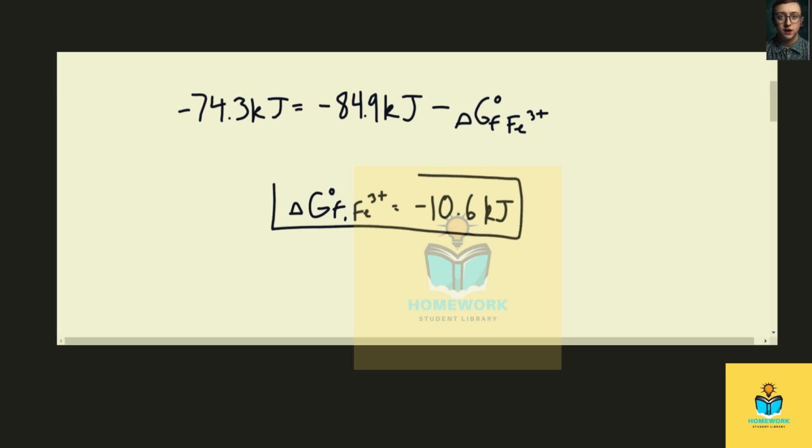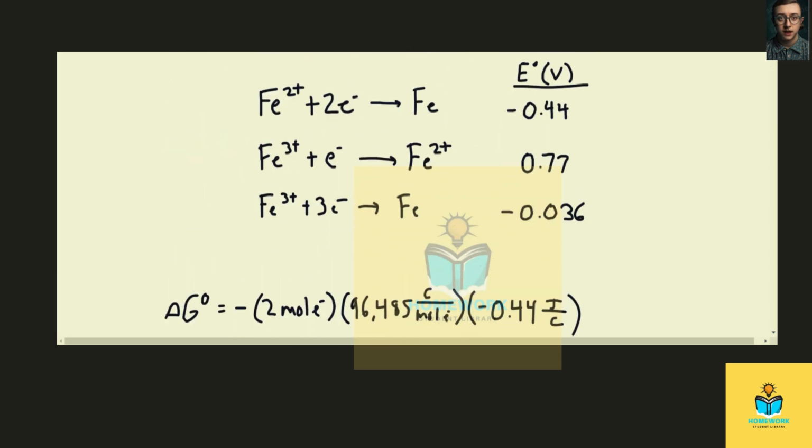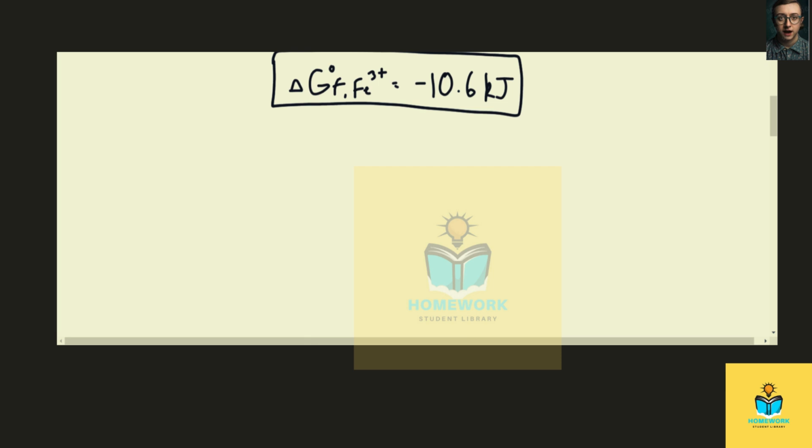And now we can solve for this using the other half reaction just to verify that we get roughly the same answer. So this time the cell potential is negative 0.036 joules per coulomb. So that means delta G is equal to negative n.